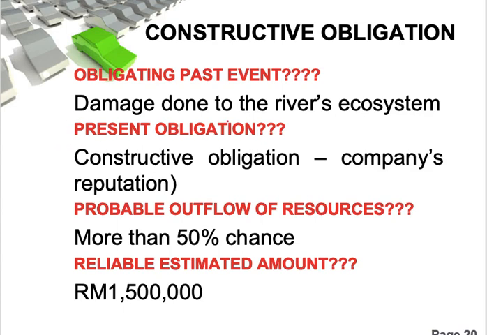So damage done to the river ecosystem is the past event. The present obligation is constructive obligation. Probable is more than 50%; maybe the question does not tell you the percentage, but because it states it is probable, then it is probable. Then the amount is reliably estimated.